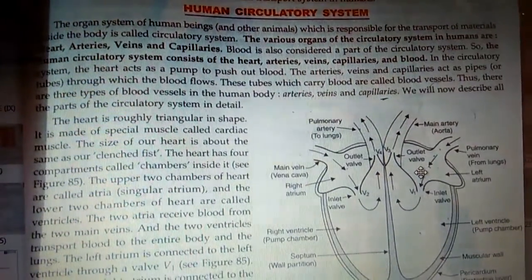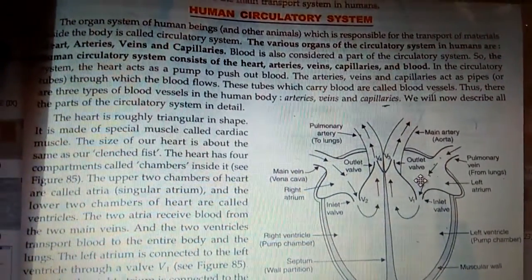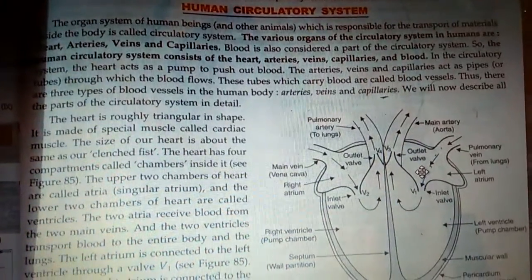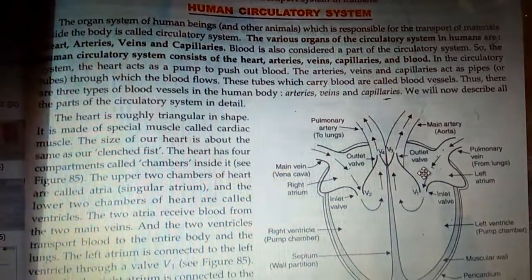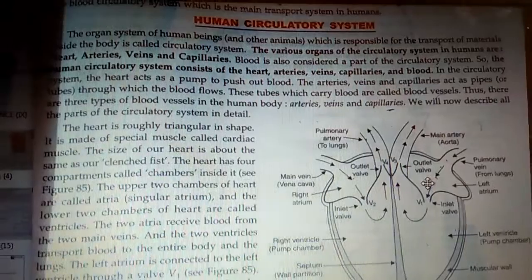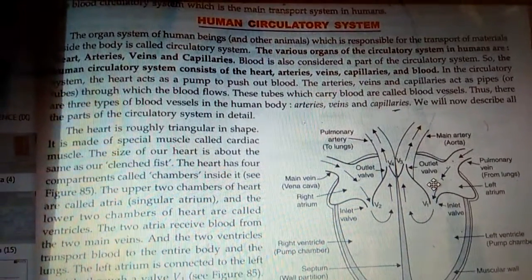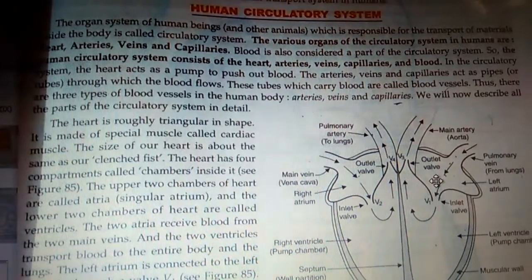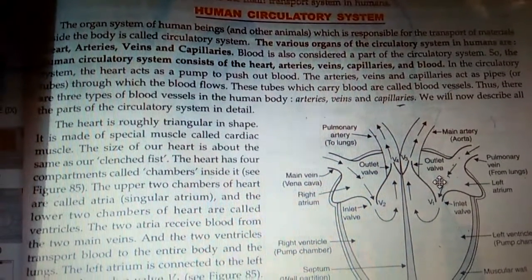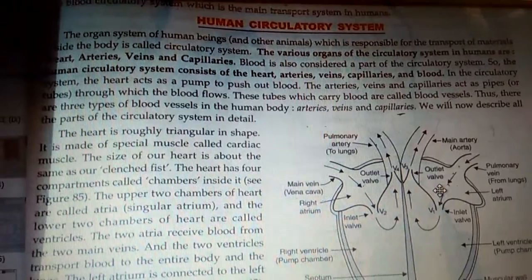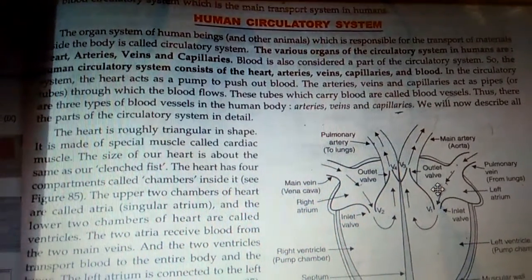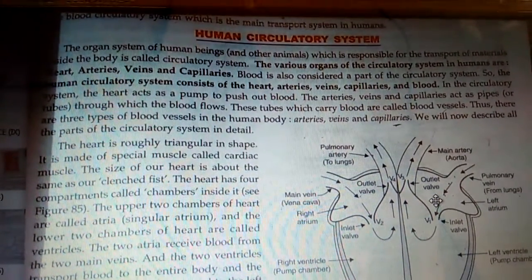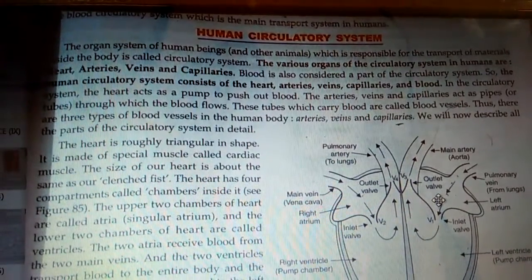Now we have to study the human circulatory system. The human circulatory system includes the heart, arteries, veins, blood capillaries, and mainly blood. So these are the parts of the human circulatory system: heart, arteries, veins, blood capillaries, and blood. Now we will study the heart, construction of the heart, working of the heart, then veins and arteries.